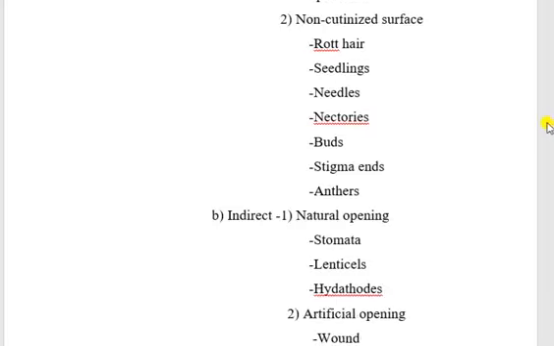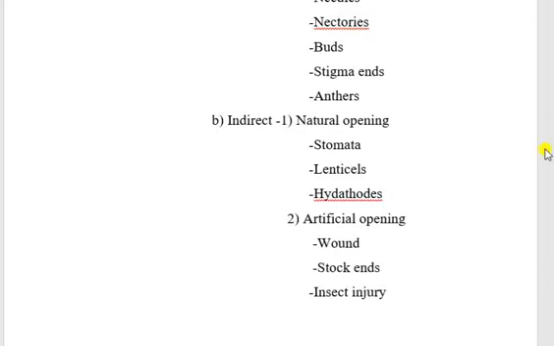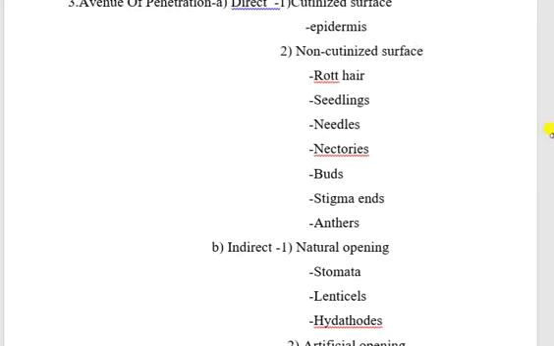Indirect avenues are divided into two groups: natural opening and artificial opening. Examples of natural openings are stomata, lenticels, and hydathodes, and artificial openings are wounds, stock ends, and insect injury.